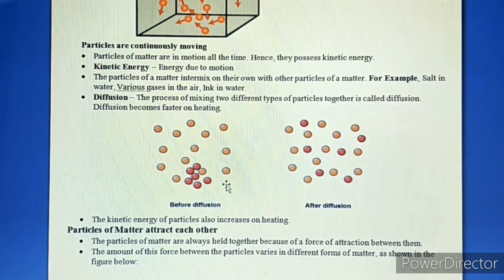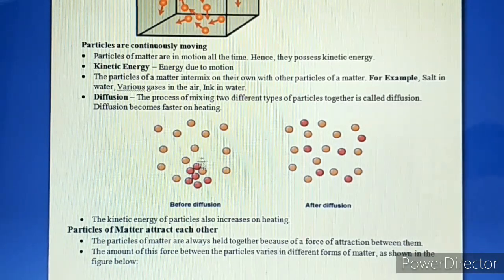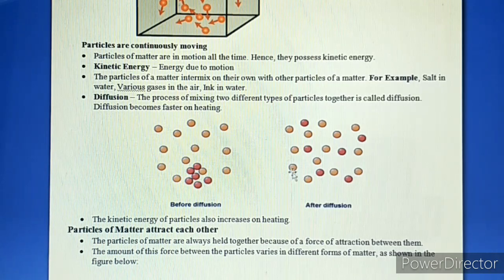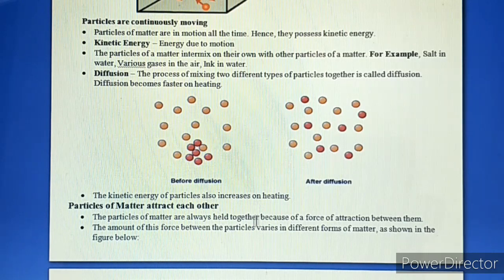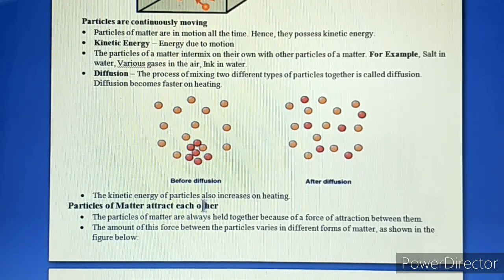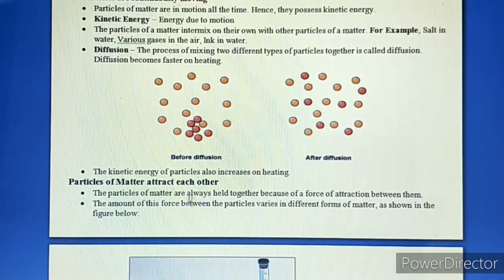This is the diagram before diffusion. Can you see those red color particles which are present between the yellow color particles, and they are at one corner. But later on, after diffusion, what happened? Those red particles scattered among all the other yellow particles. This shows that the kinetic energy of particles also increases on heating.